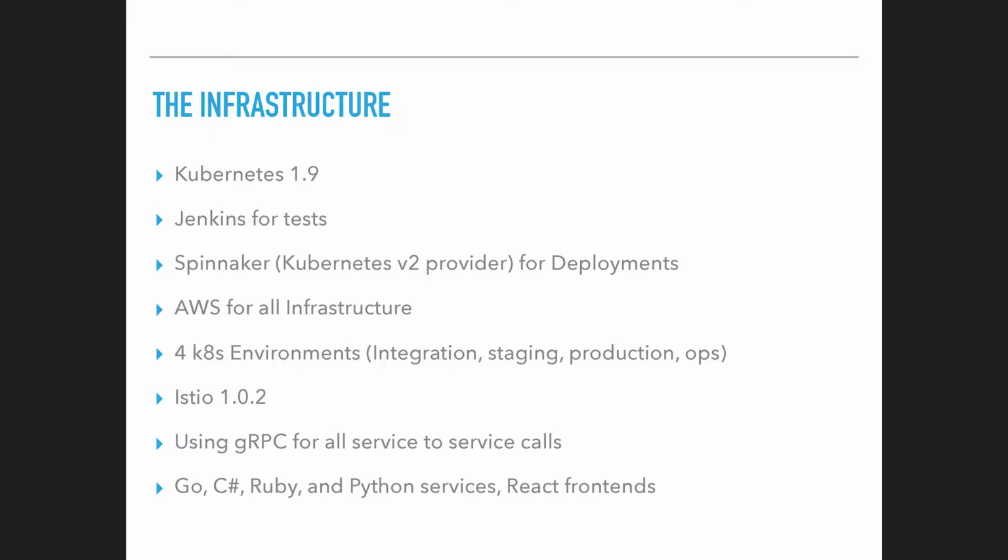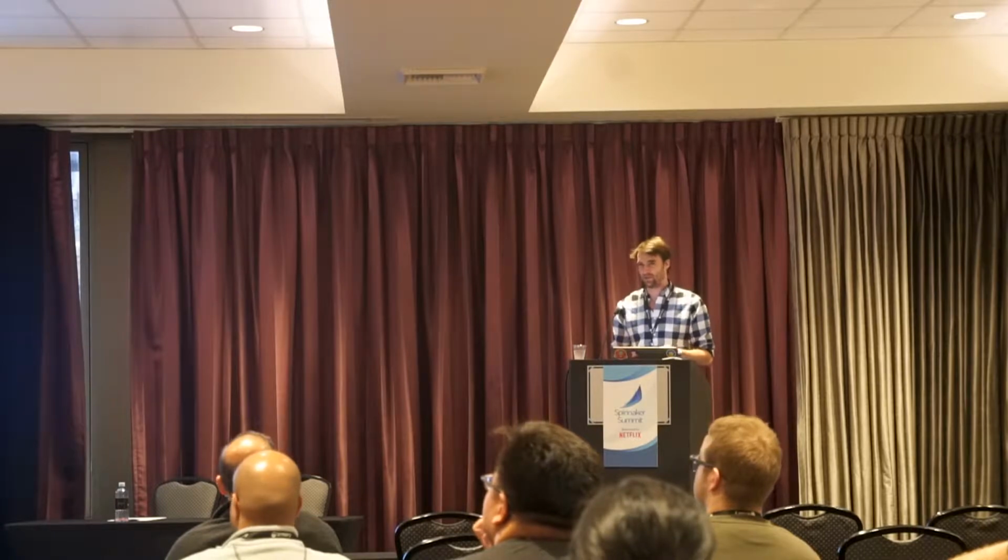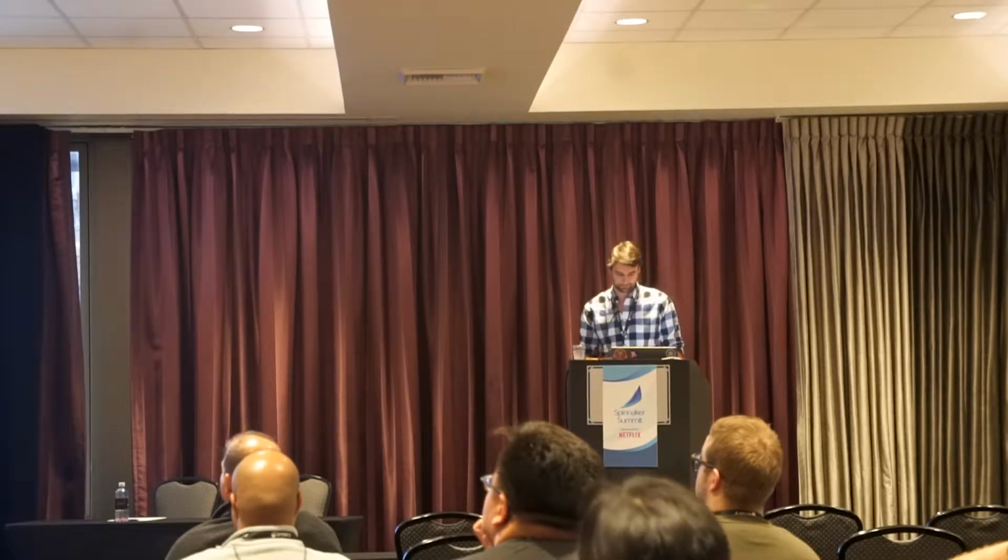We're using Amazon for all of our infrastructure for Kubernetes environments, Istio 1.0.2, gRPC, and almost every single language available. So if you can't tell, we are very bleeding edge. We've had a lot of problems with all these technologies, and one of the things to solve these problems is just to build your own tools.